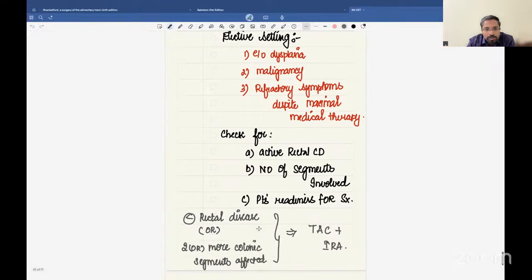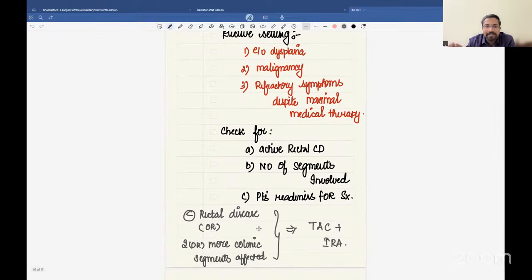So what you have to do is check for certain things: whether there is rectal involvement or not, how many segments are involved, and whether the patient is willing for surgery or not. Suppose there is no rectal disease, and two or more colonic segments are affected, then obviously total abdominal colectomy and ileorectal anastomosis is indicated. There is no doubt in that.